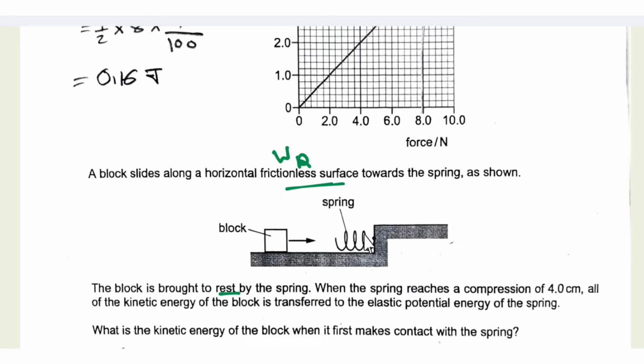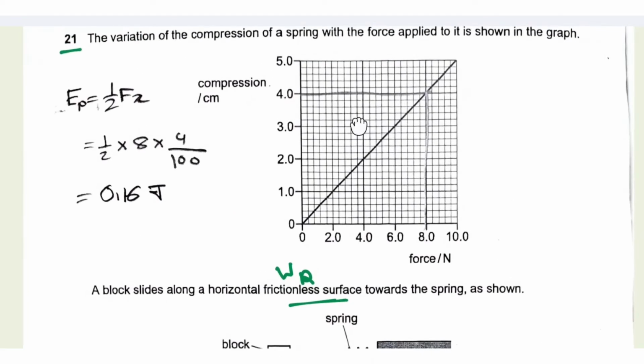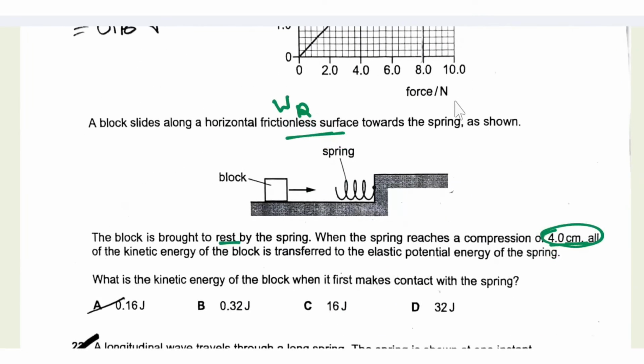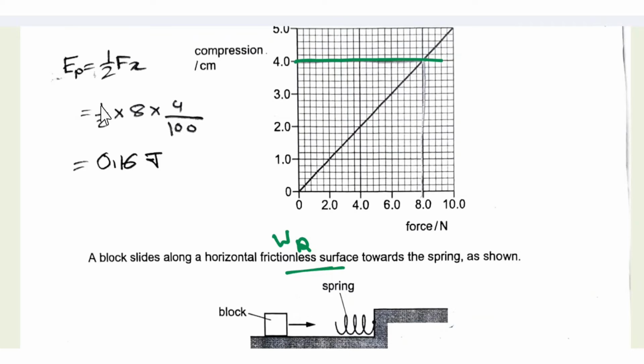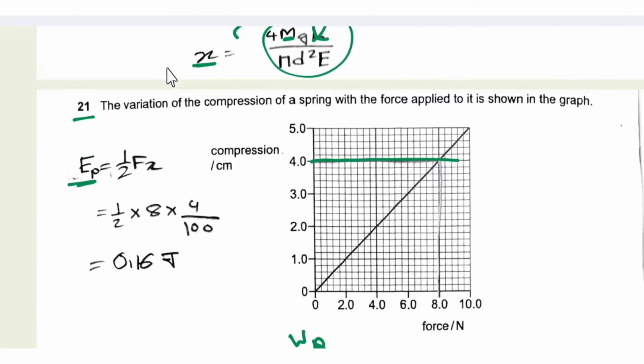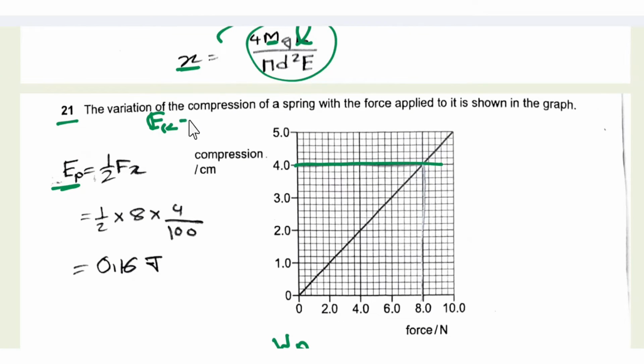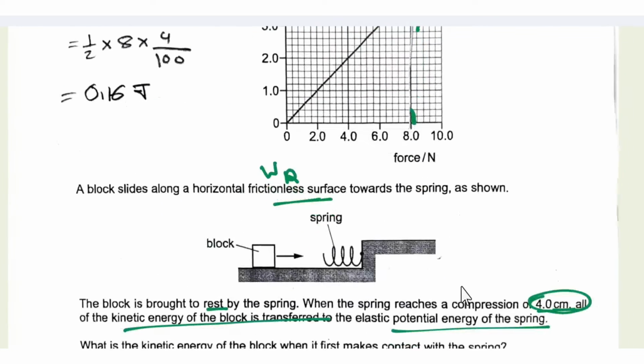So the block, after it contacts the spring, after a while comes to rest. When the spring reaches a compression of 4 cm, all the kinetic energy of the block is transferred to the elastic potential energy of the spring. Now this is an important point, that when the compression is 4 cm, all the kinetic energy of the block is converted to elastic potential energy. That means all the kinetic energy, that is EK, is converted to elastic potential energy, that is EP.